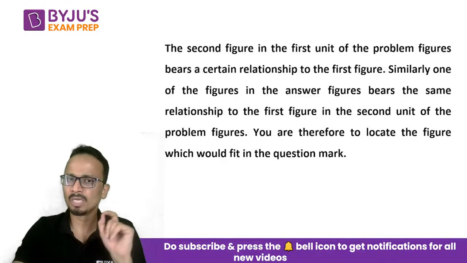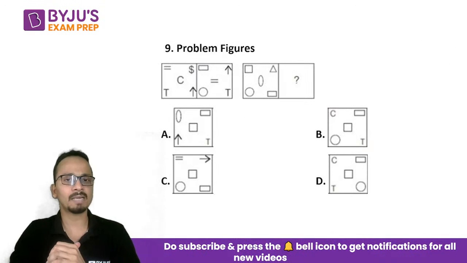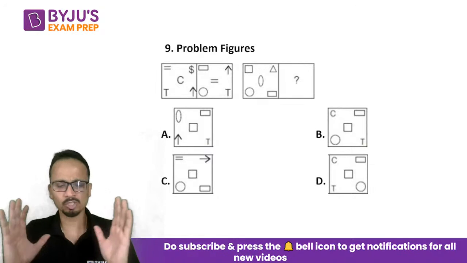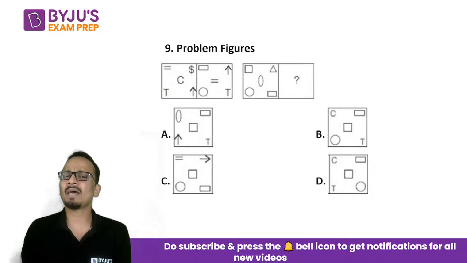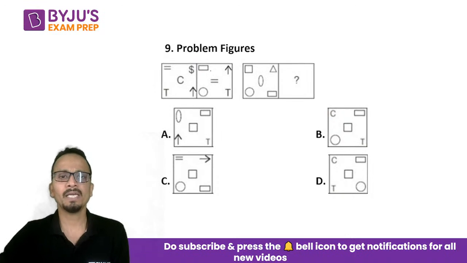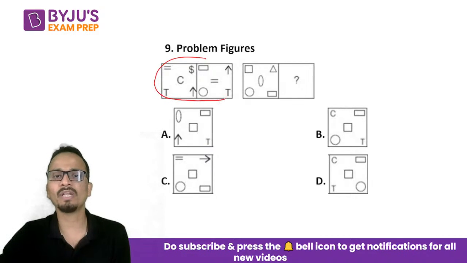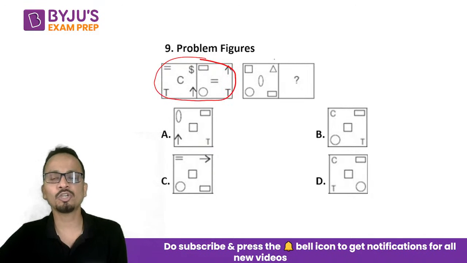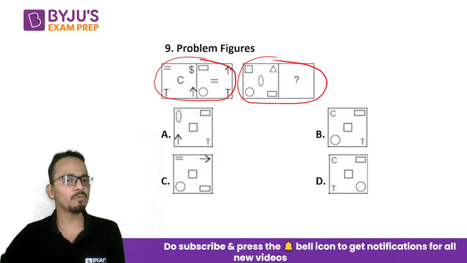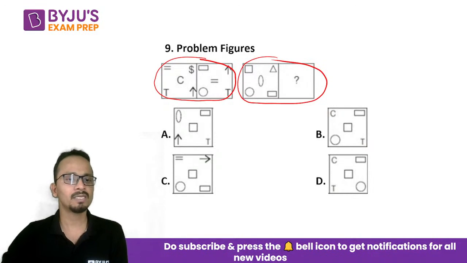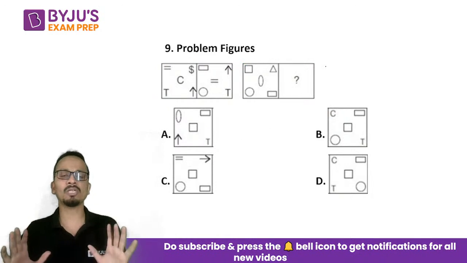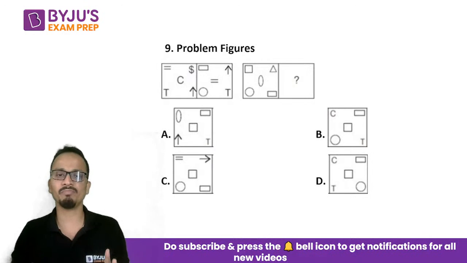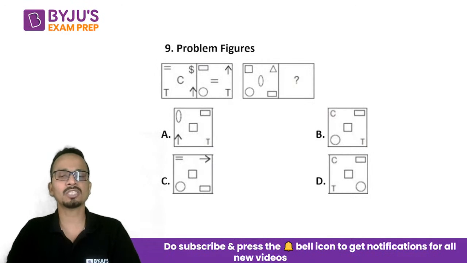Okay, fine. So let's have a look at this type of question. You will understand once you see this question. This is the type of question that you will get, and this is the same as the analogies type question. In the first set of figures, whatever relationship is there, it should follow for this one as well. And you will have to replace what will come at the place of the question mark, and you will have to give me an answer quickly, not a difficult one.